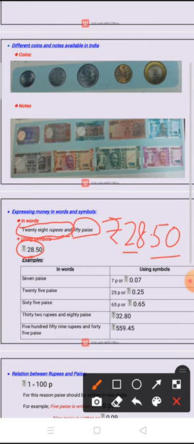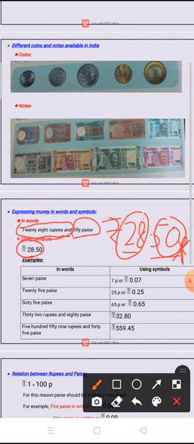Again I am telling, the numbers before the dot denote the rupees, and the numbers after the dot denote the paisa. When you are using the symbols to express money, you will not write p. If you write p to denote the paisa, that will be a wrong answer.